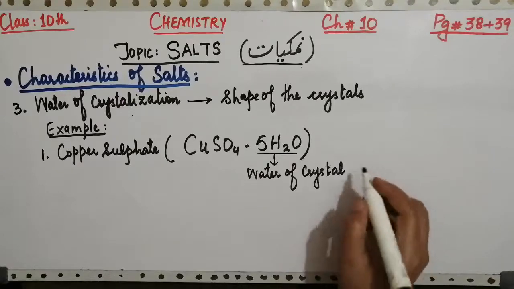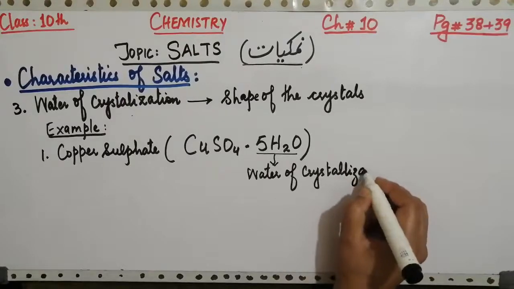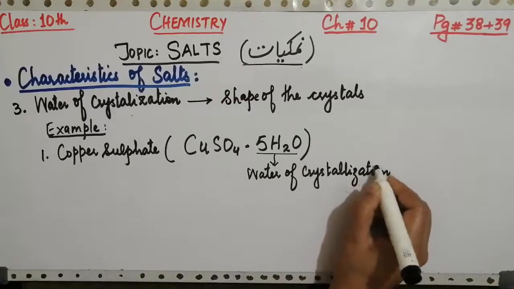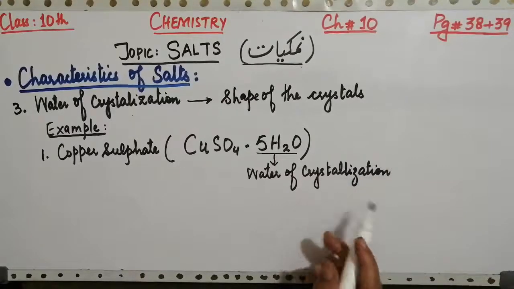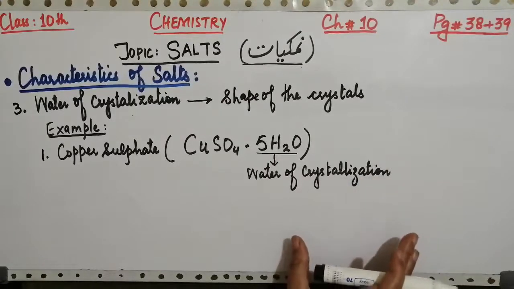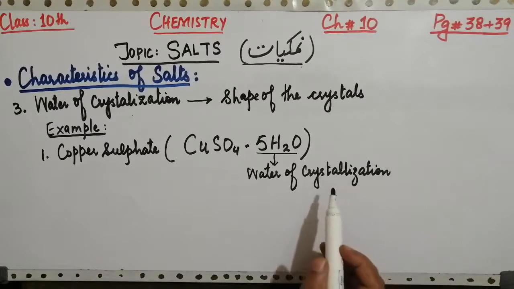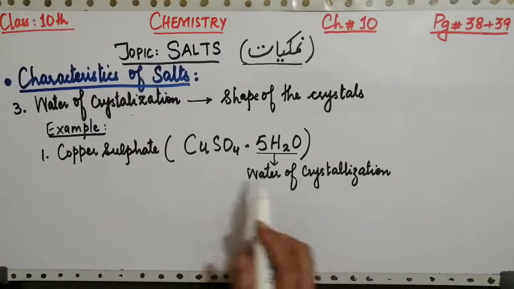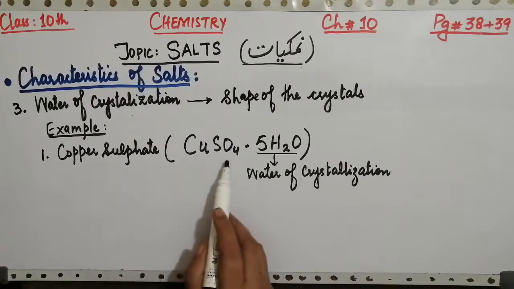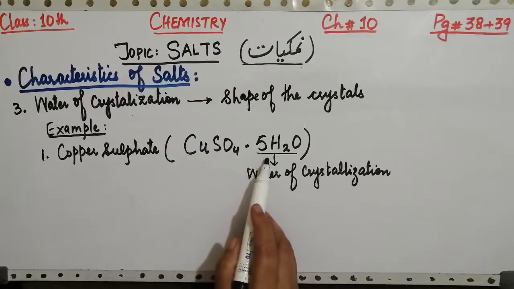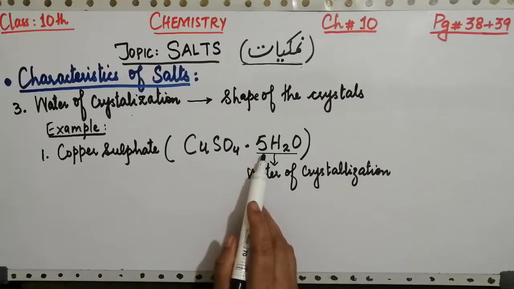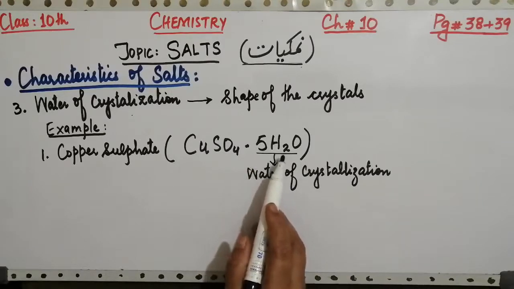So water of crystallization we have kept here in the formula because it represents that every salt has a specific number of molecules. And in the case of copper sulfate, CuSO4, the number of water molecules present in it is 5 water molecules.